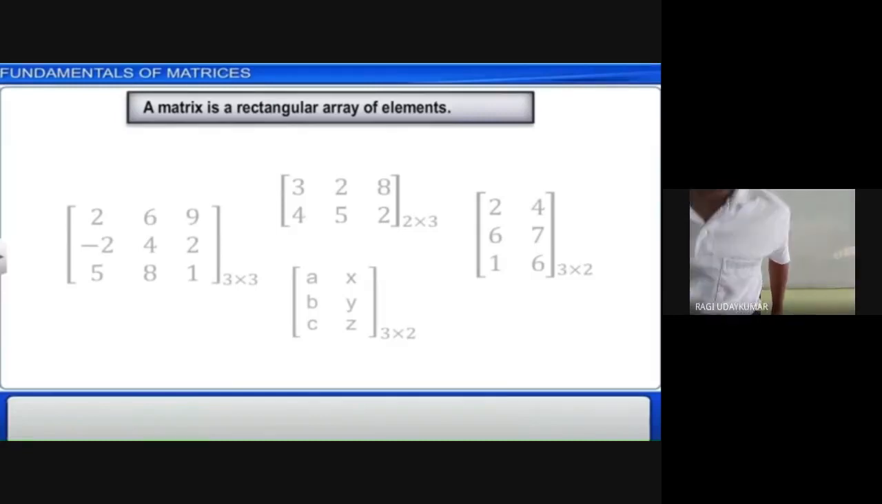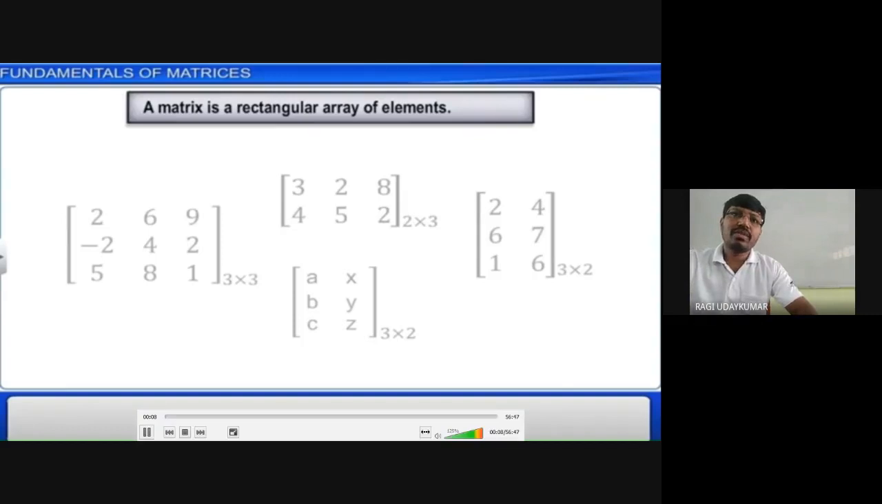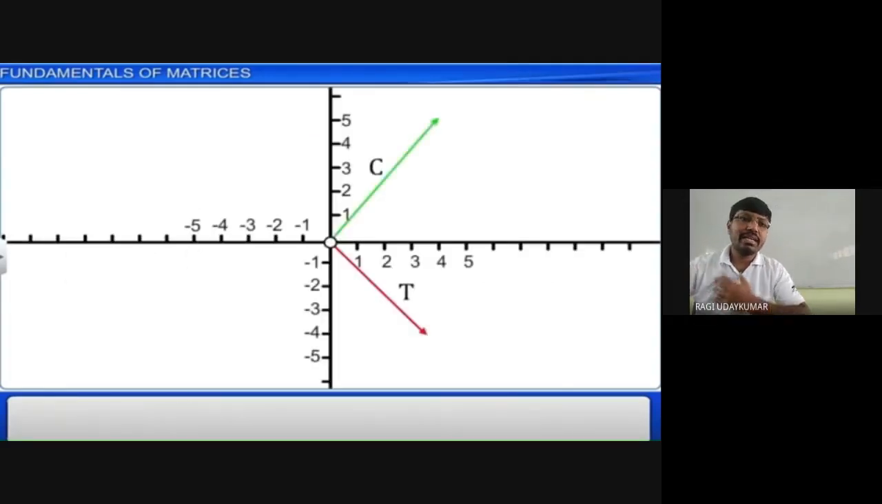Matrices. So what is meant by matrix? Matrix is nothing but a rectangular array of elements. Array is nothing but arrangement. So when you arrange some numbers, the elements may be numbers or whatever they may be, that is called a matrix. Whenever some elements are arranged in rows and columns, then we call it a matrix.